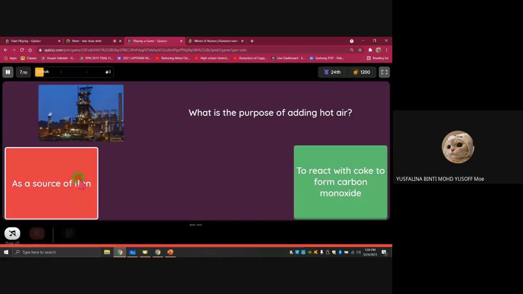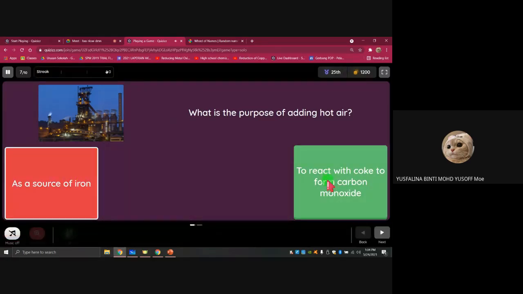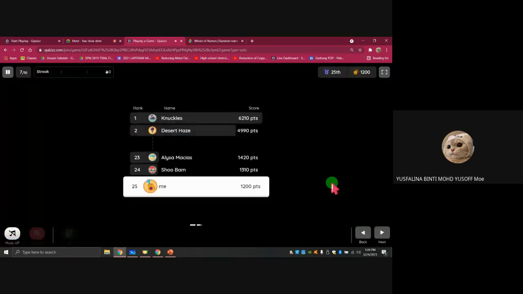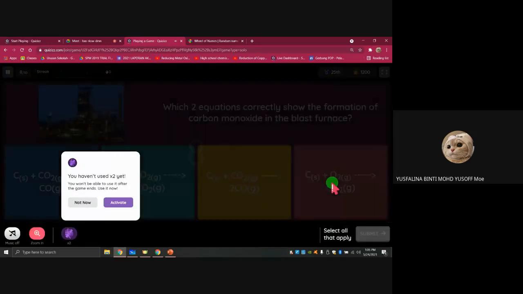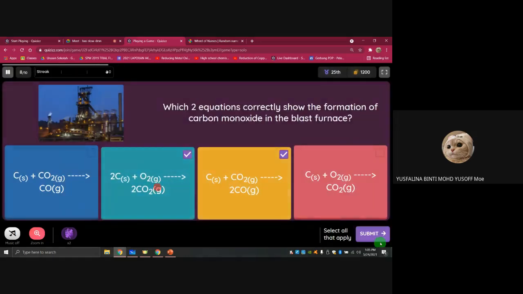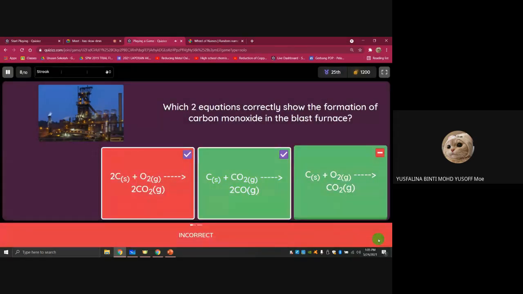So let's see what is the correct one. Actually, the hot air is to react the coke with oxygen to form carbon monoxide. If the temperature is low, the coke will not react. If you want to react the coke, you need a high temperature. Just now we already saw around 1,300, 1,200 something, right? So this one also I just skip because we didn't learn this one. This is chemistry.